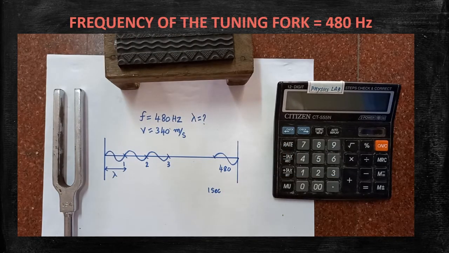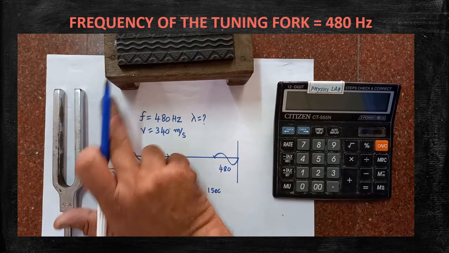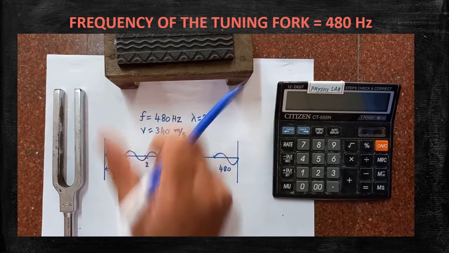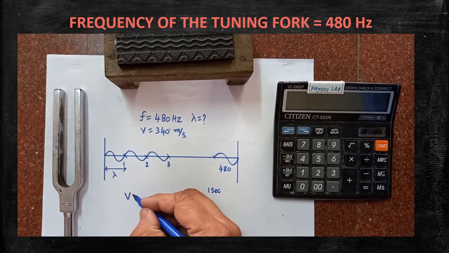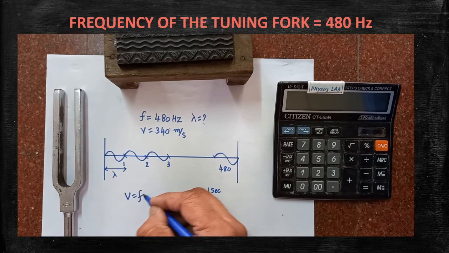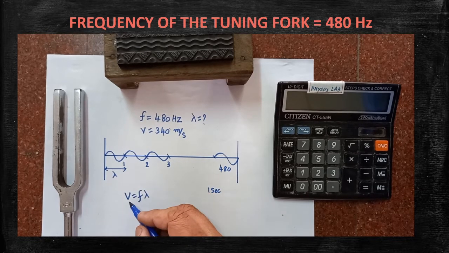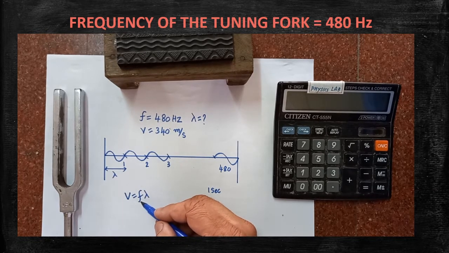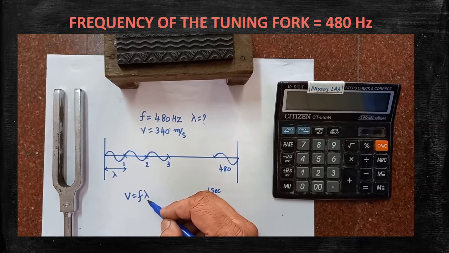In this presentation, I am going to teach you the relation between velocity, frequency and wavelength of a wave. All three can be related by the equation V = F lambda. This is the formula. V is the velocity of the wave, F is the frequency of the wave, and lambda is called the wavelength of the wave.